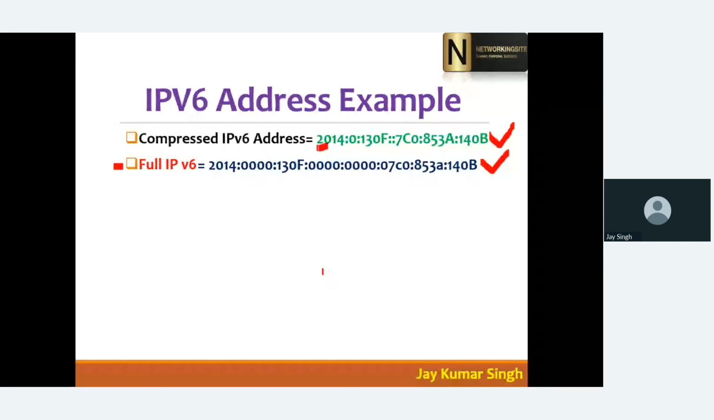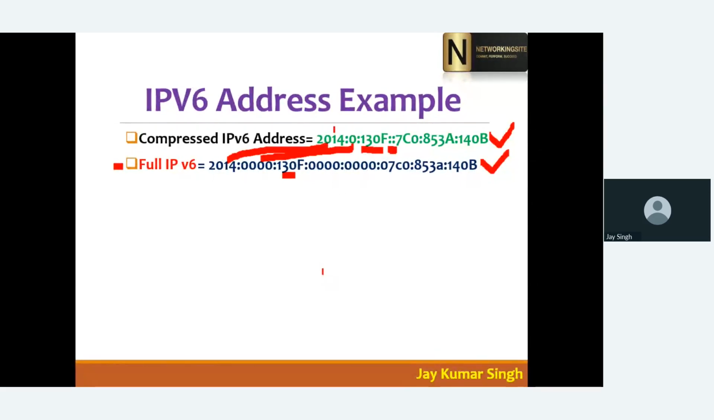Now see, 2014, no need to change anything, right? This single zero means 0000, right? This 130F means nothing is changed here, right? Now here we have double colon, right? So when we have double colon, how many zeros are hidden there? Do you know? You don't know this one.